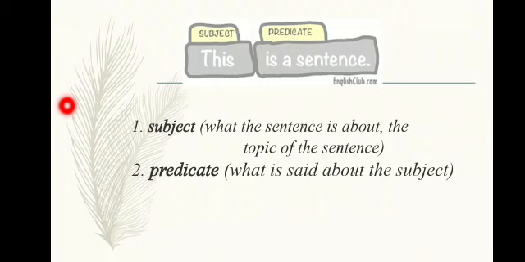For example, the cat is drinking milk. So what is the subject in the sentence? The cat. So we are talking about the cat. What is the predicate? Is drinking milk. So what is the action going on in that sentence? That is called the predicate.